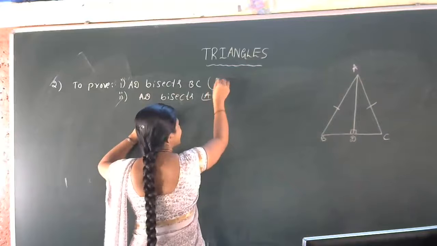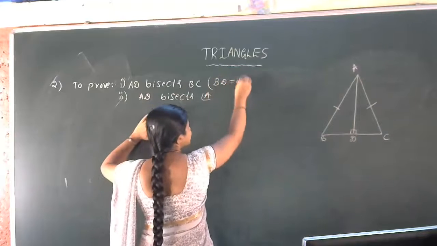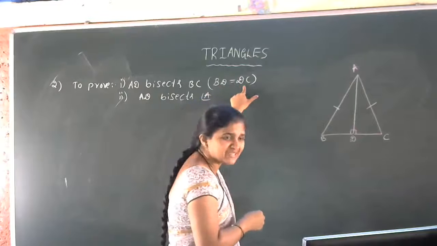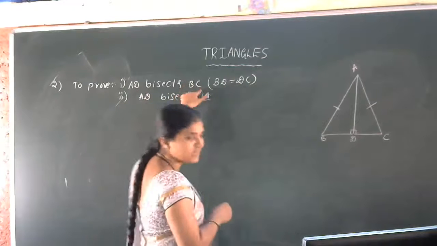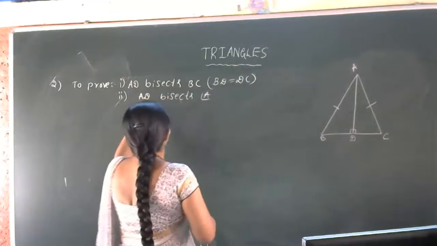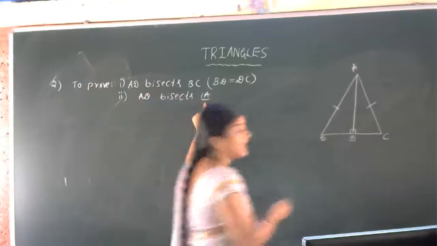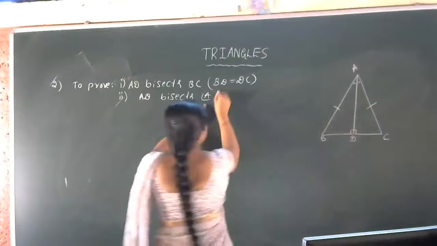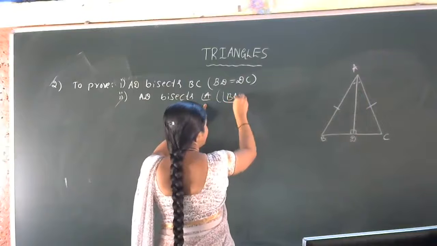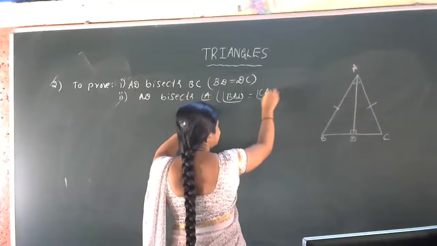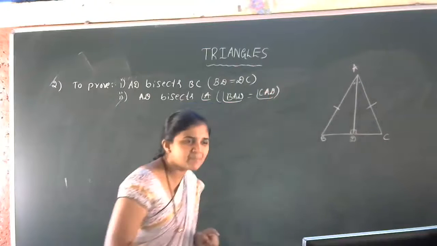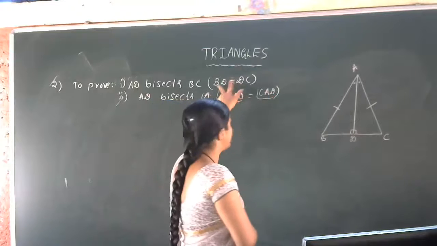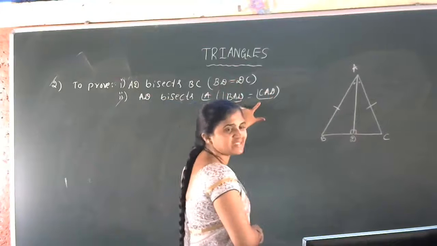Yes, let us write in the bracket. Actually, our target is BD is equal to DC. So we have to show that BD is equal to DC. Then we can say that AD bisects BC. Is that clear? Next, AD bisects angle A, in the sense this angle is equal to this now. So that is actually angle BAD which is equal to angle CAD. Is that clear? Very simple proof. Okay. So what we have to show? BD is equal to DC we have to prove. Then angle BAD is equal to angle CAD we have to prove.